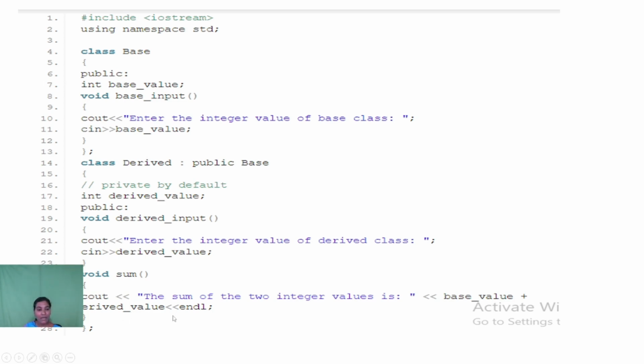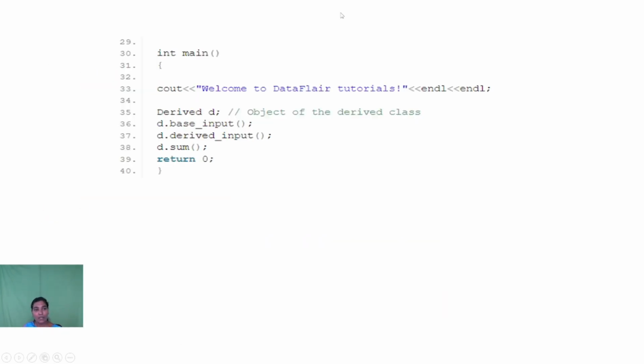The derived value is its own property and the base value is from the base class property. So this derived class is inheriting the properties of the base class. This ends our class definitions, both the base class and the derived class.